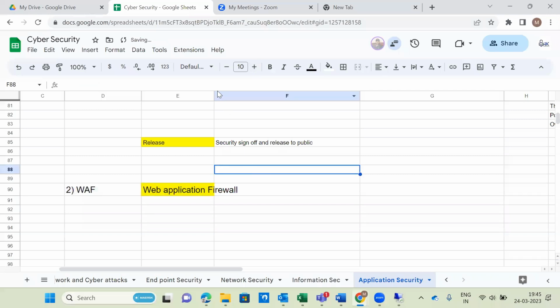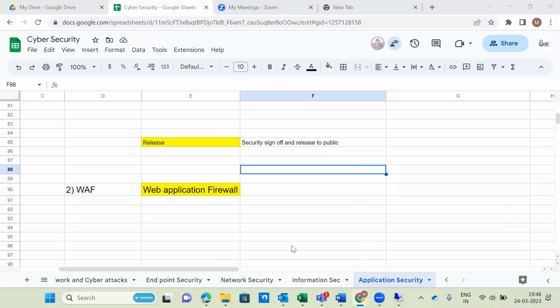Web application firewall is in between proxy and next generation firewall. Okay, that is the deployment side, but it's not the main difference. Main difference? Next generation firewall has artificial intelligence and machine learning capability, I guess. Okay. Yeah, even WAF also has both. Even WAF also will do the same thing.